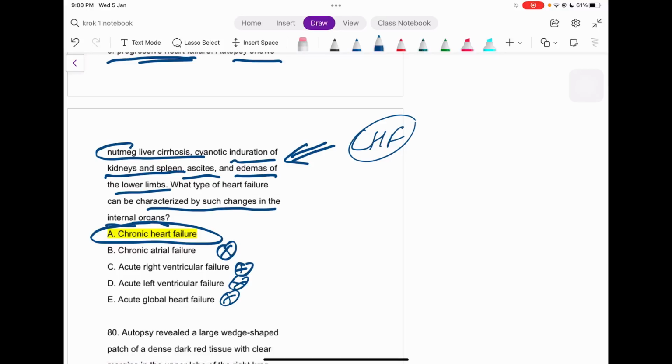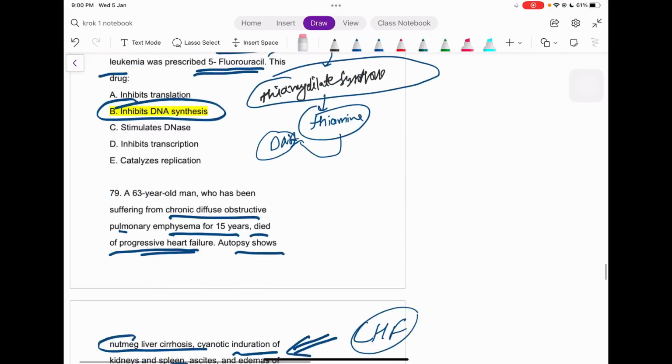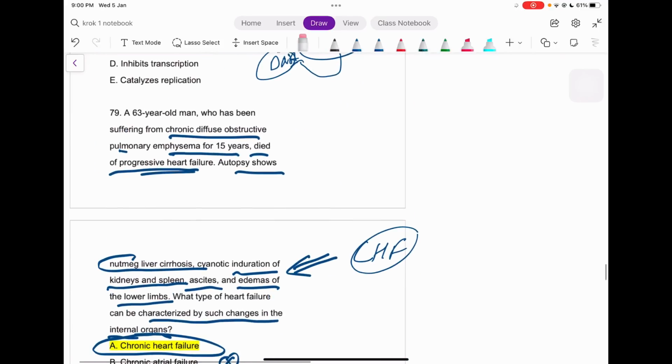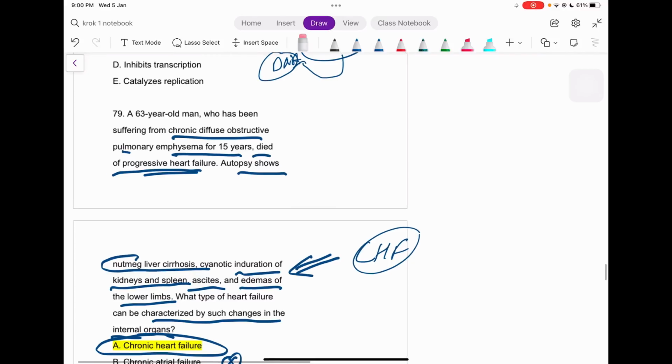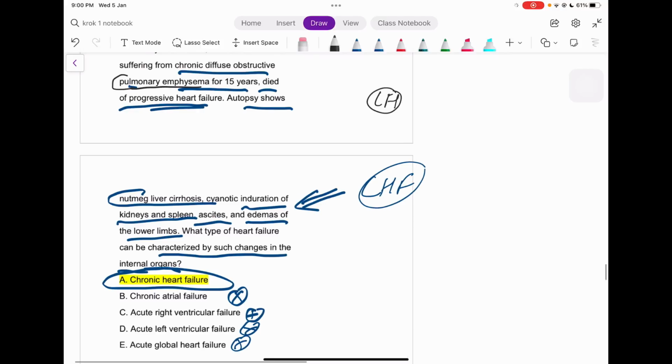It may be possible that you think, okay, there may be a separate segment, so why the whole heart? Just see the question itself, right? He's already having the pulmonary segment, right? So by the pulmonary thing, I can just think about the left heart, maybe the affected one, right? And the autopsy is also showing the nutmeg liver, cyanotic induration of kidney and spleen, ascites, and edemas on the lower limbs itself.